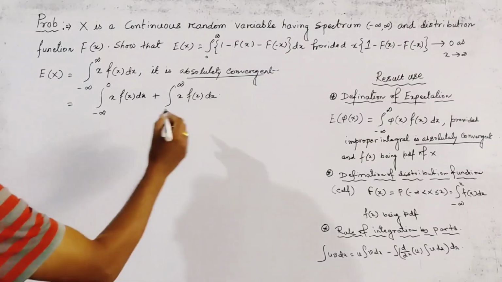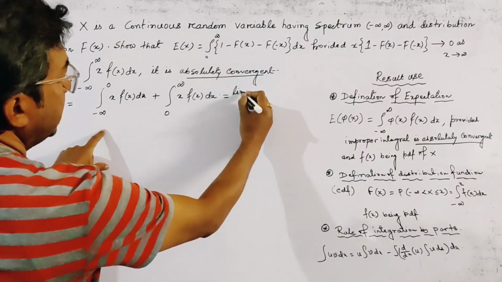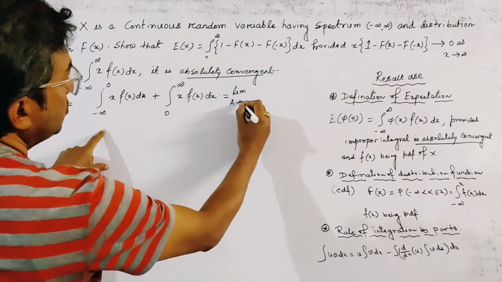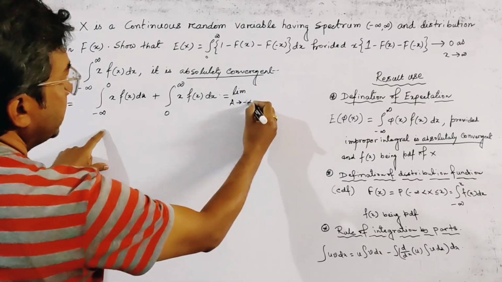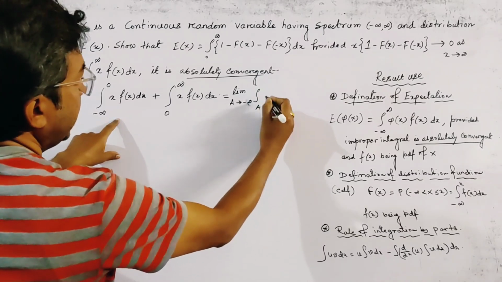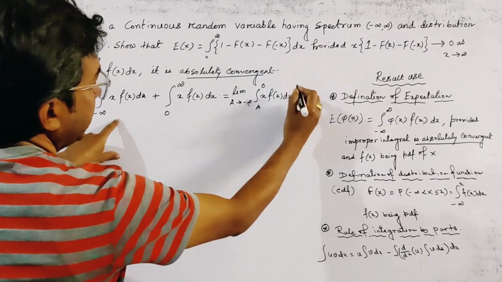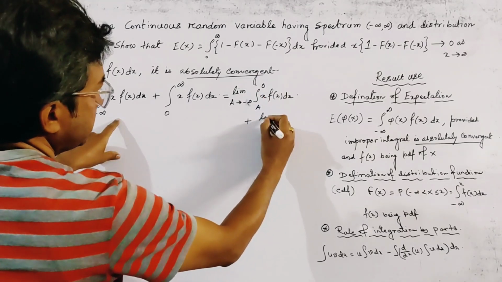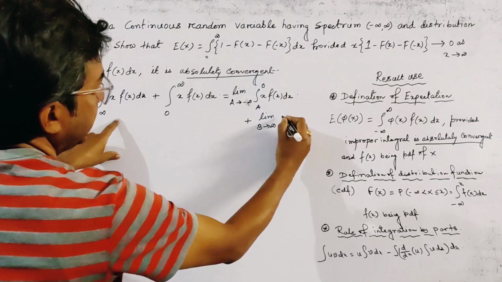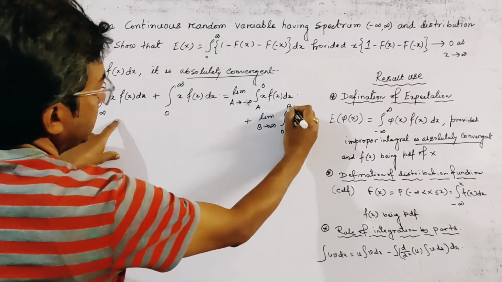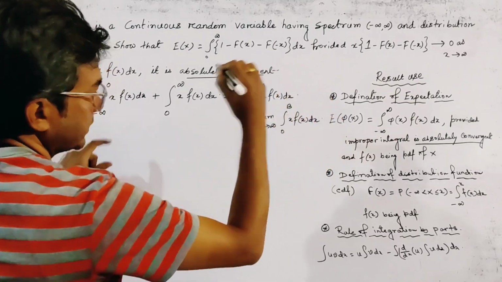Now we write these two integrals as limits: limit a tends to minus infinity of the integral from a to 0 of x f(x) dx, and limit b tends to infinity of the integral from 0 to b of x f(x) dx.